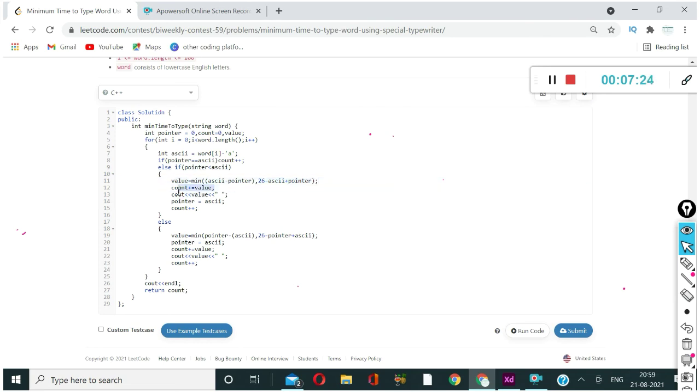And then we will add the value to count, and we will reinitialize the pointer as ASCII, and then we will do count plus plus. Why are we doing count plus plus? Because we are also taking 1 second to type that character, and the same goes for the else part, you can see that. Okay, so this is the solution. If we submit that, yeah, this is accepted.